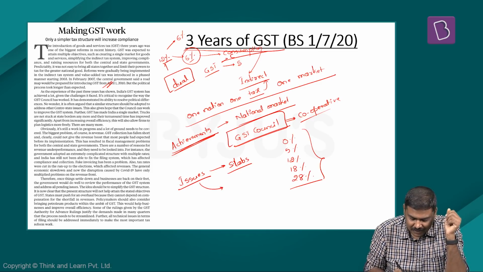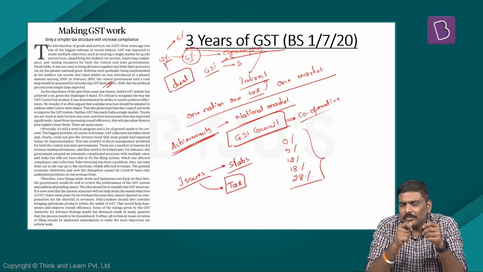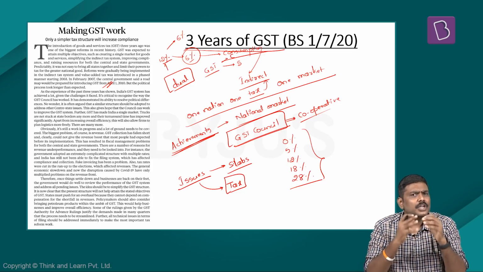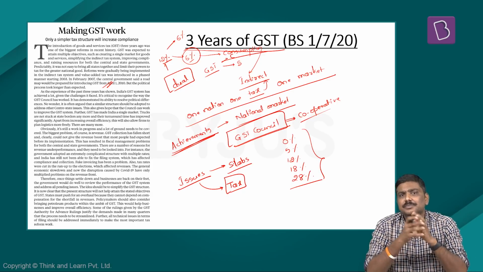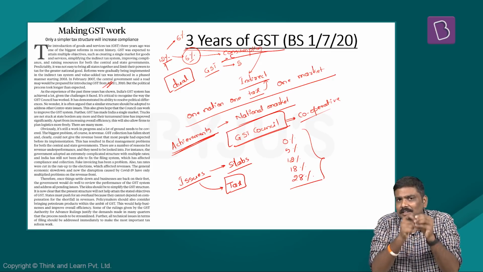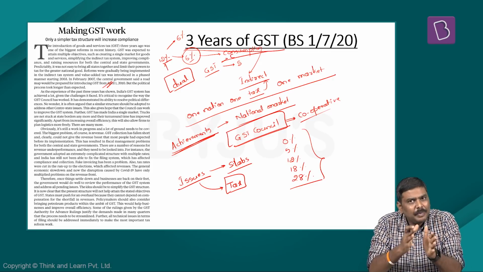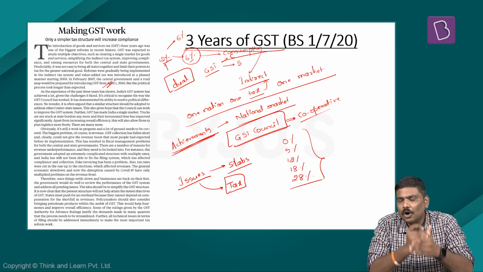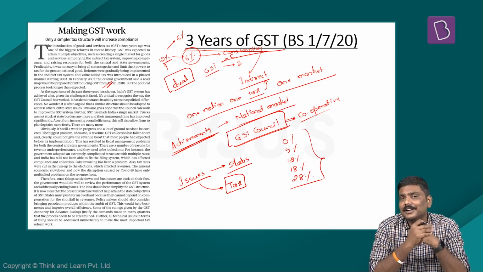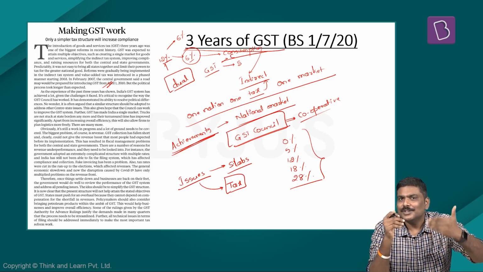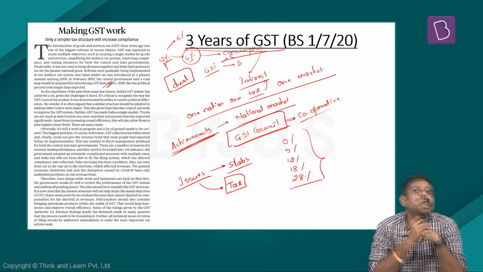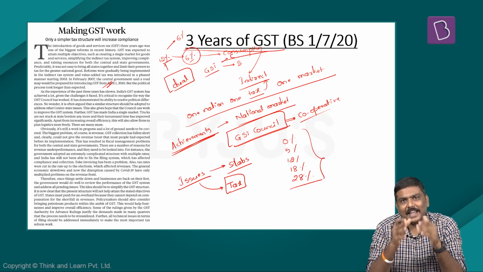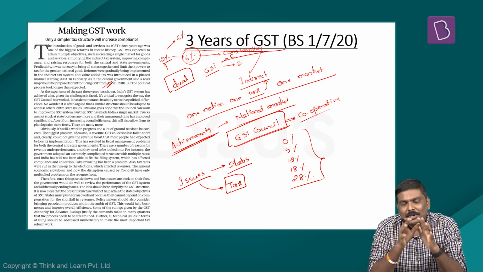Second issue has been tax evasion in the GST. One of the important objectives of introduction of GST was, under the earlier indirect taxation regime, there was a huge amount of a tax evasion. That is, people who are earning or making certain sales, earning incomes, they are not paying the right amount of indirect taxes. Government, while introducing GST, basically stated that with introduction of GST, some of the issues of tax evasion will be countered. But it has been seen that with introduction of GST also, even today, there is a tax evasion that has been happening under the ambit of GST.